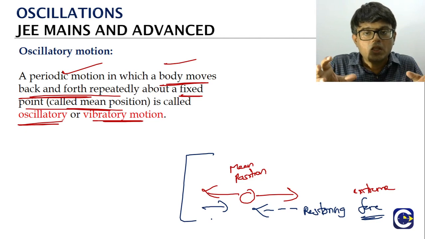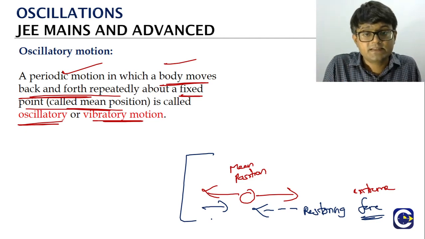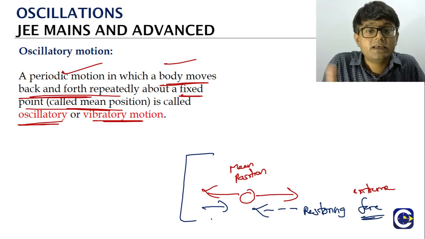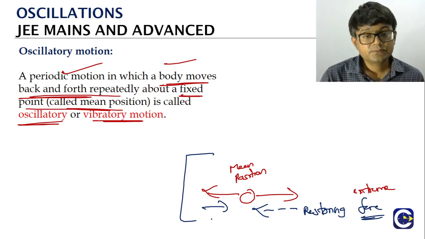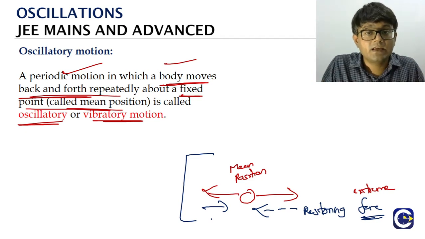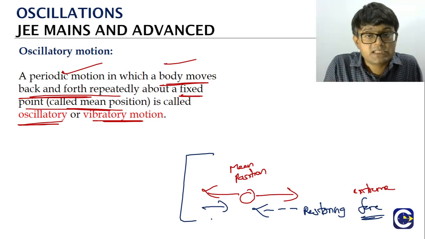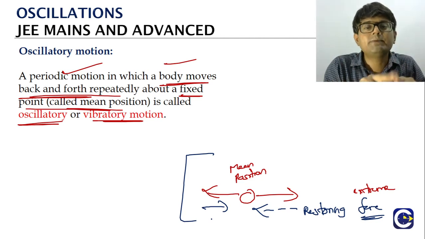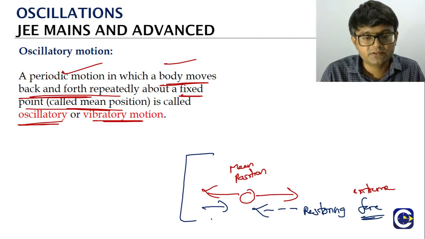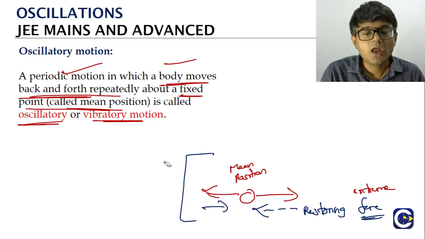Now the reason or the cause for the force may be different in different cases, but there will always be this force which will try to bring it back to the mean position. Then only the oscillations will sustain. Otherwise the particle keeps on moving away. So for the particle to be in that sustained oscillatory motion, there must be the restoring force. So the restoring force nature is what? It must be always acting towards the mean position. Okay, so this is a very important aspect about the oscillatory motion.